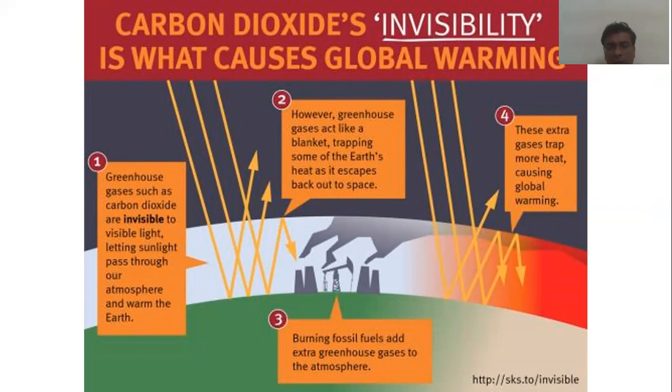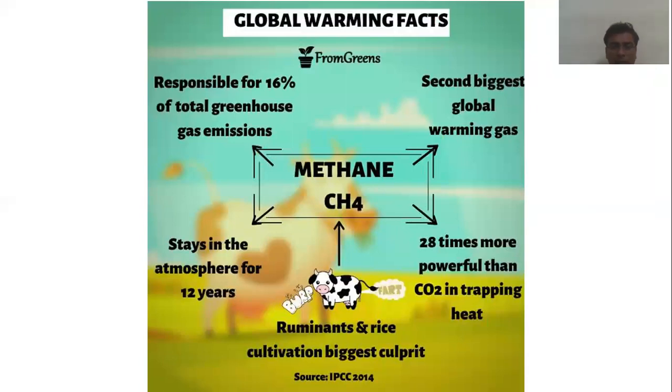The carbon dioxide concentration in the atmosphere is 355 ppm, and its stability in our atmosphere is nearly 500 years. The second major important gas is methane, which traps heat nearly 25 times more than carbon dioxide, and its share of greenhouse gas emissions is nearly 16%, which is the second biggest global warming gas.